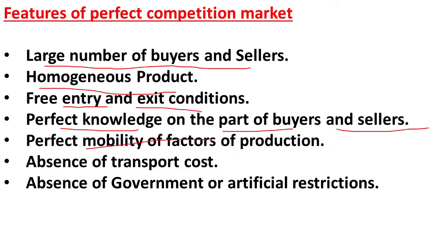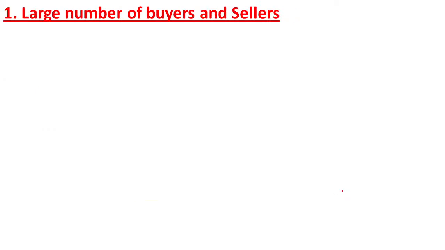Then there is perfect mobility of factors of production. No transportation cost is included in the price in perfect competition market. If you move to other types of market, they will include the transportation cost, but in perfect competition market this transportation cost is not included in the price. And there is absence of government or artificial restrictions, there is no restriction from the government, and there is a uniform price in the entire market because of the homogeneous product. So these are some features of perfect competition market. Let us discuss these features one by one.